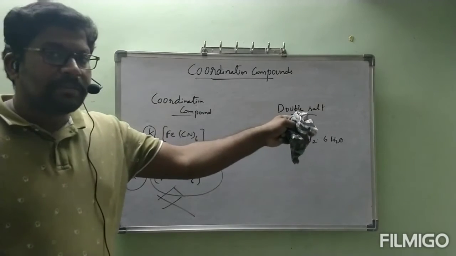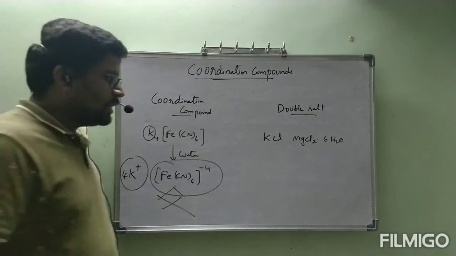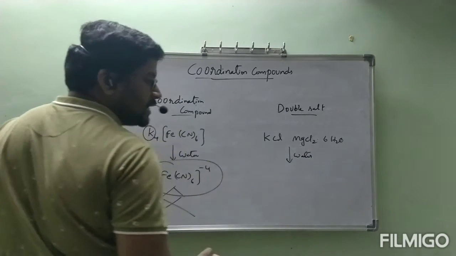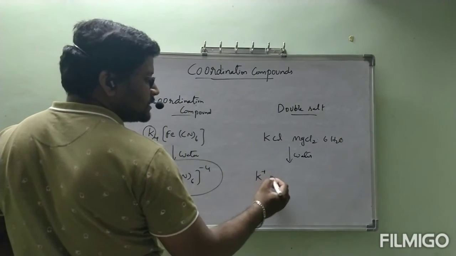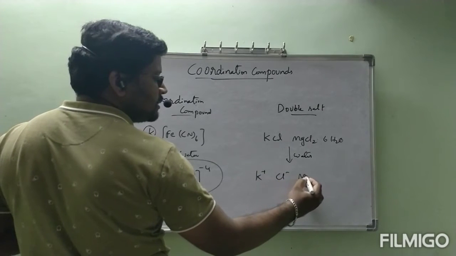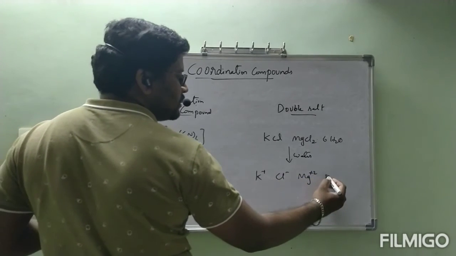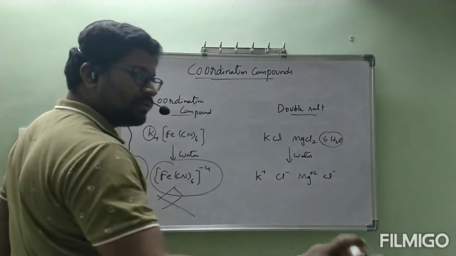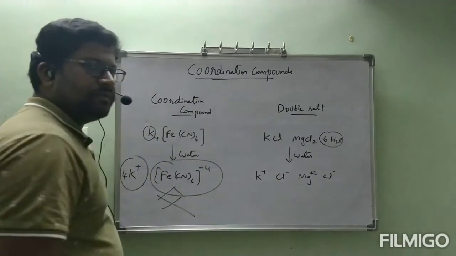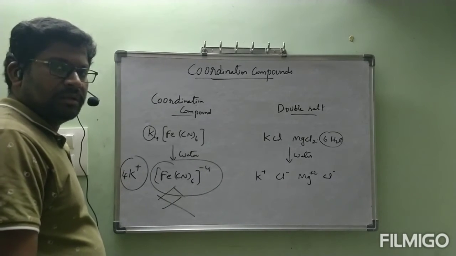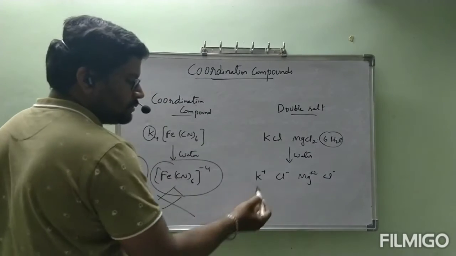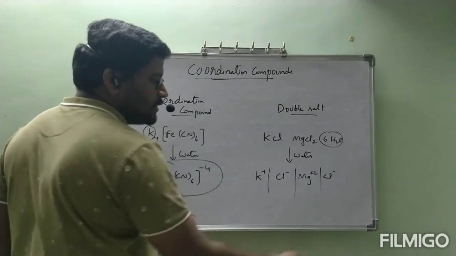But if a double salt is added to water, we will get K plus ions, Cl minus ions, Mg plus 2 ions, Cl minus ions. KCl and MgCl2 completely dissociate into all the individual ions.